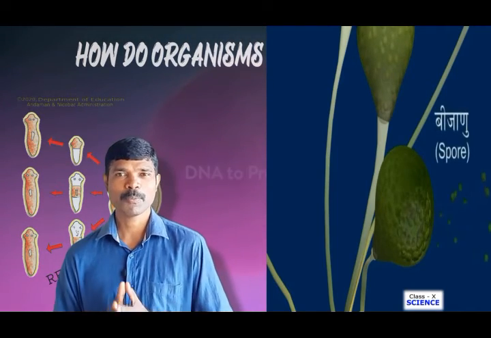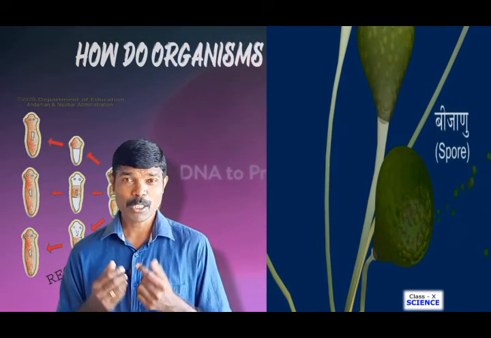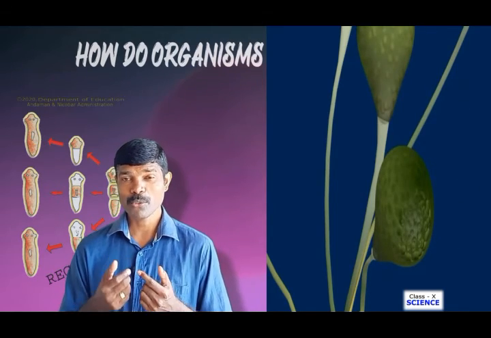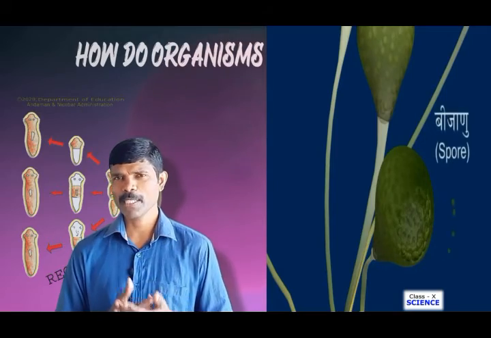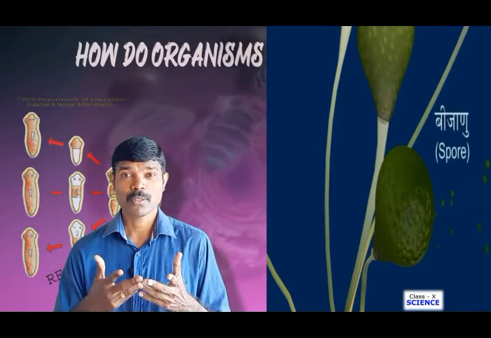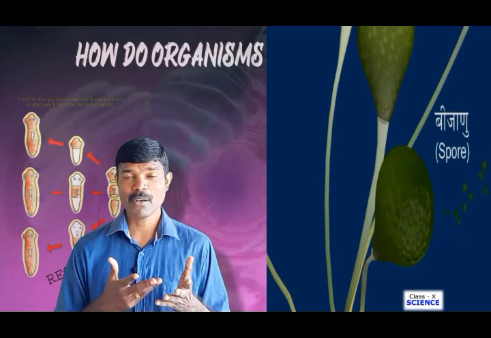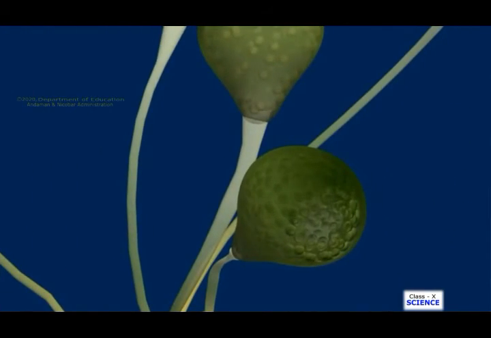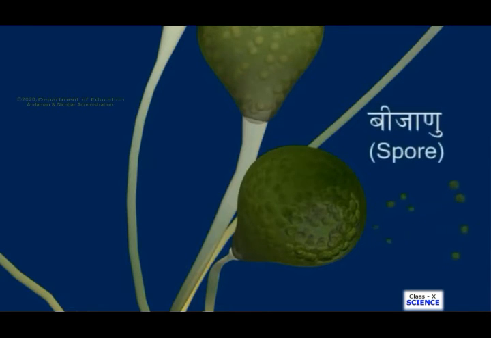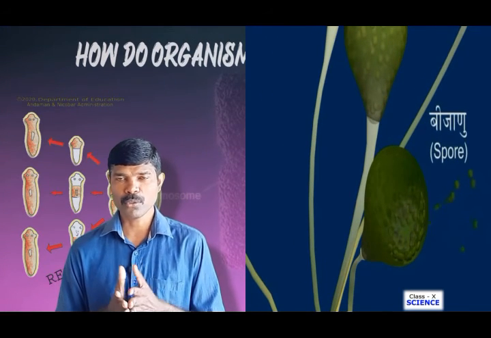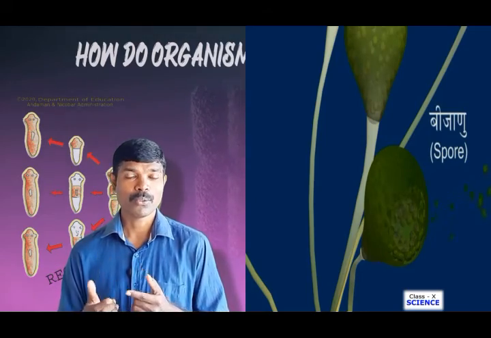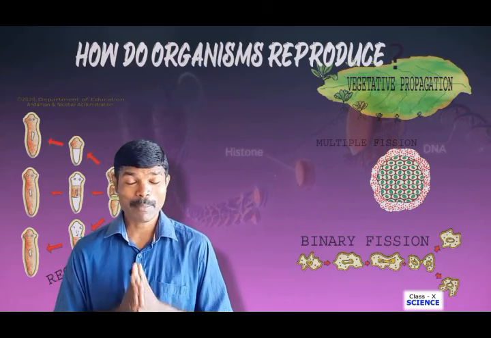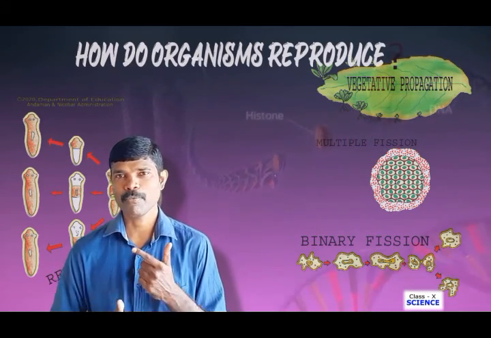The plural form of sporangium is sporangia. Within the sporangia many cells are there, which we call spores. On maturation, when the ball-like structure, that is the sporangium, bursts, the spores come out. Due to wind or any other agent, the spores fly away in the air. The spores land in different environments. When they get a suitable environment for growth, each spore grows as a new individual. So this is how reproduction takes place by means of spore formation.